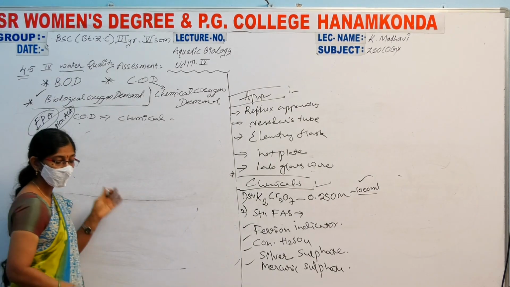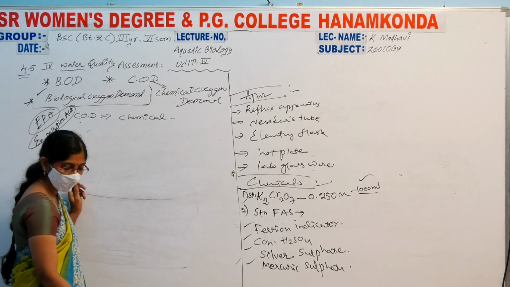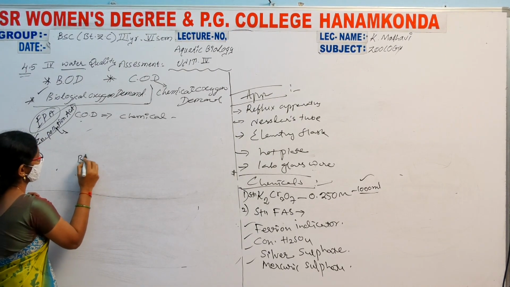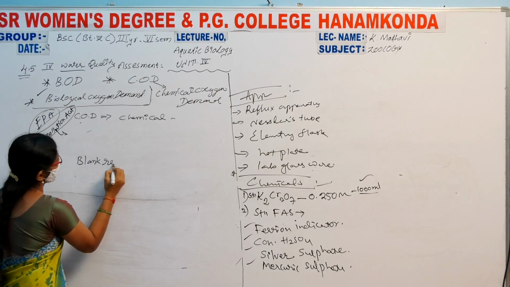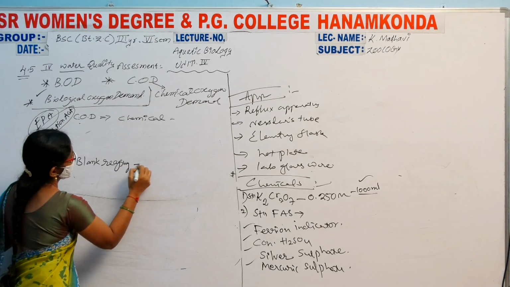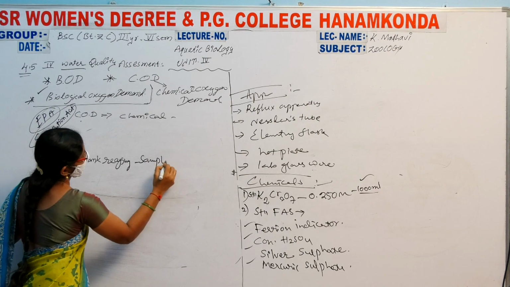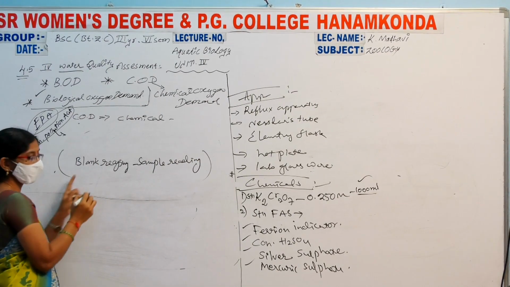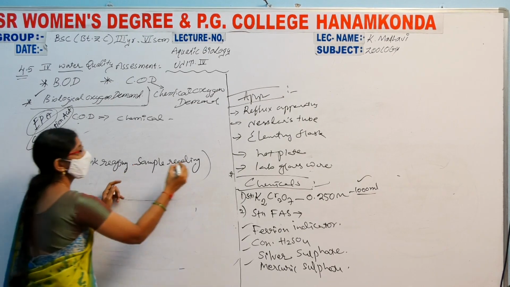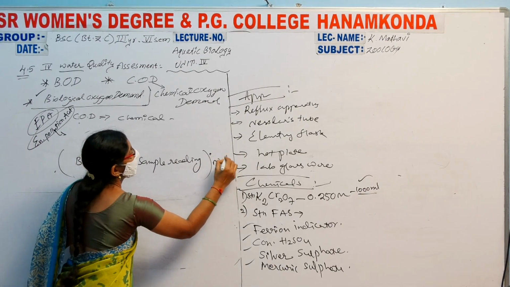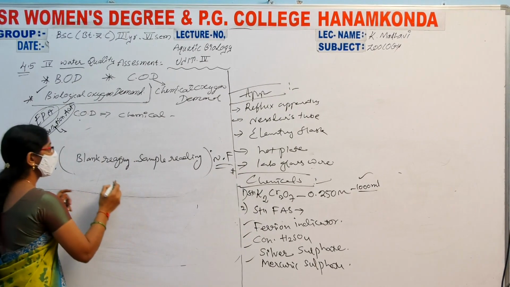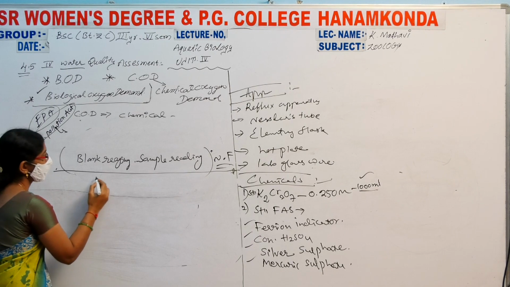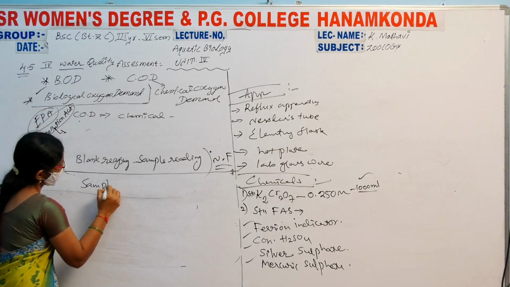Here the simple calculation part is: blank reading minus sample reading, multiplied by N and F, which are both standard, divided by the sample taken in milliliters.